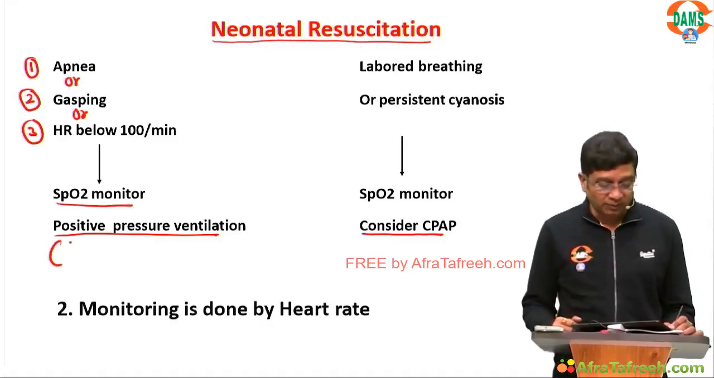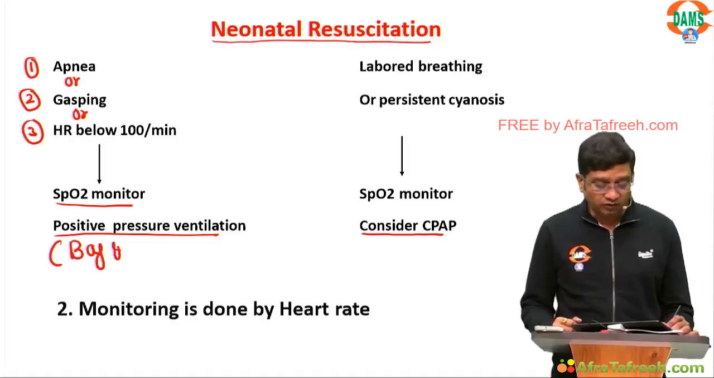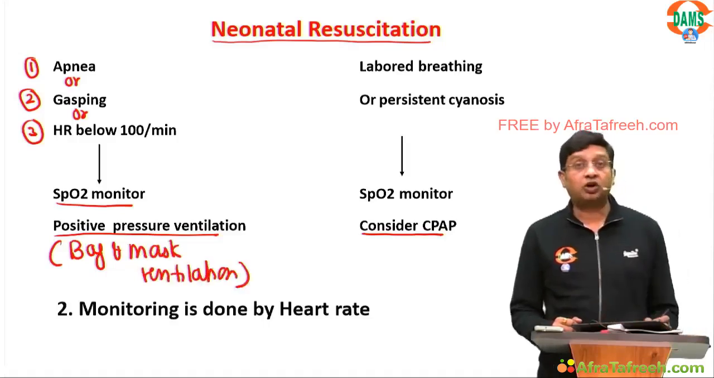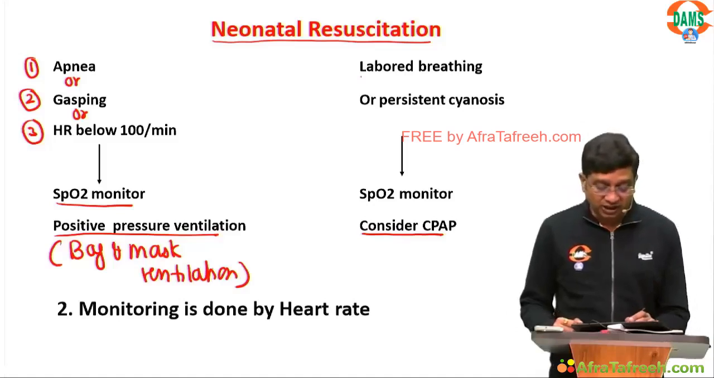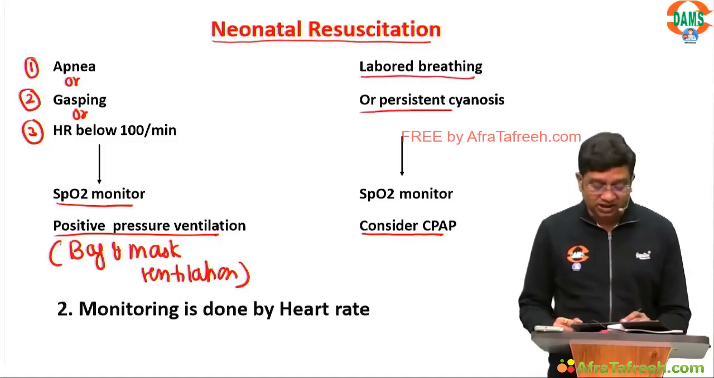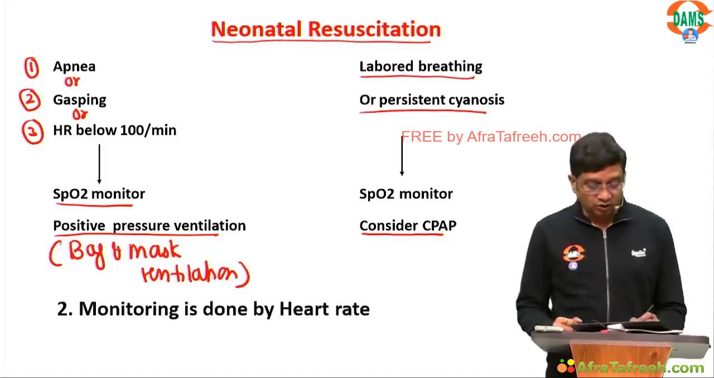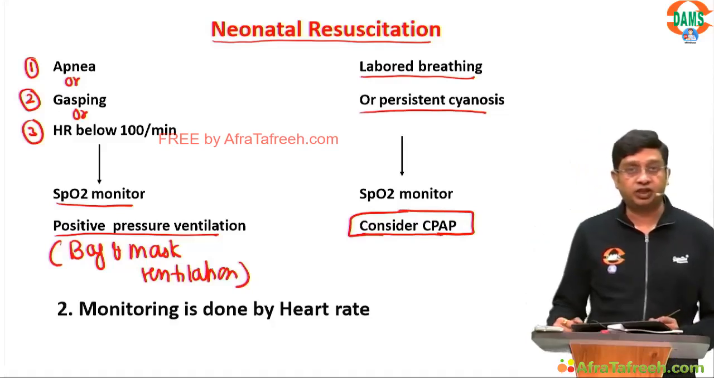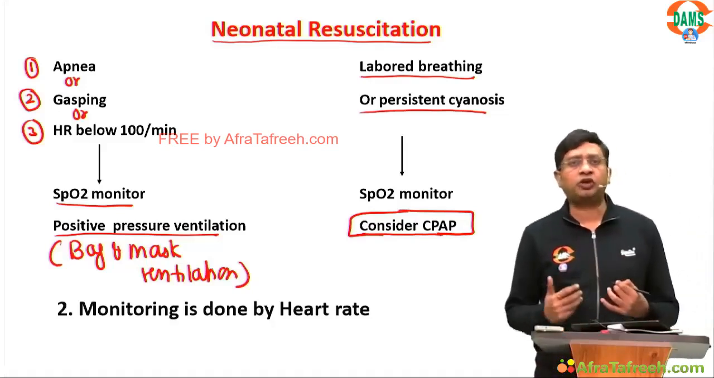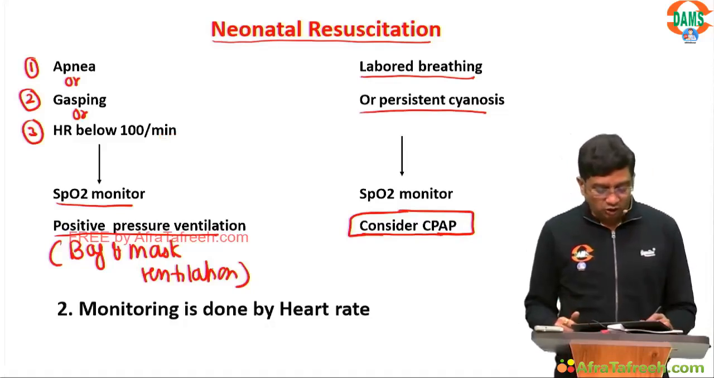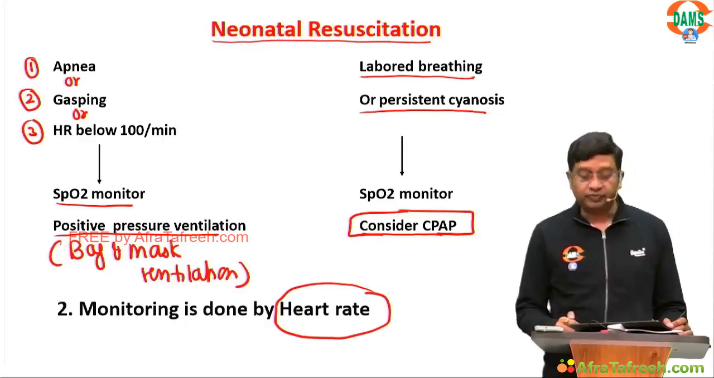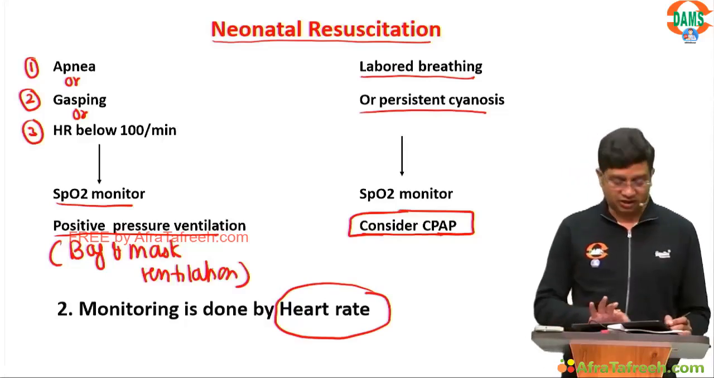Whenever we say positive pressure ventilation, what we mean is bag and mask ventilation. On the other hand, if a newborn is having labored breathing or persistent cyanosis, in that scenario you need to go for the continuous positive airway pressure. And how do we monitor a neonate? All the monitoring in a neonate is always done by the heart rate.